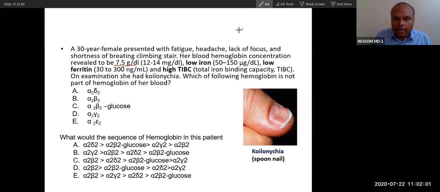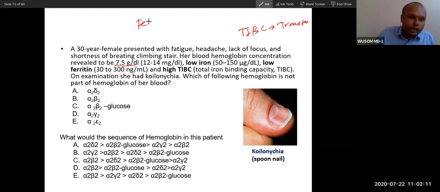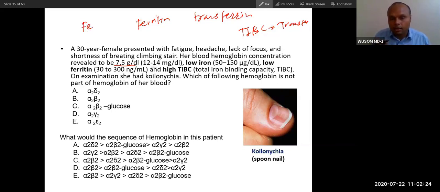This total iron binding capacity correlates with transferrin, a transporter protein. Okay. So there are two types of protein: ferritin and transferrin. And then we do iron. So whenever we have to assess iron profile, we do these 3 tests. One is iron, we measure. Second test we measure ferritin. Third test we measure transferrin indirectly by a test called TIBC.